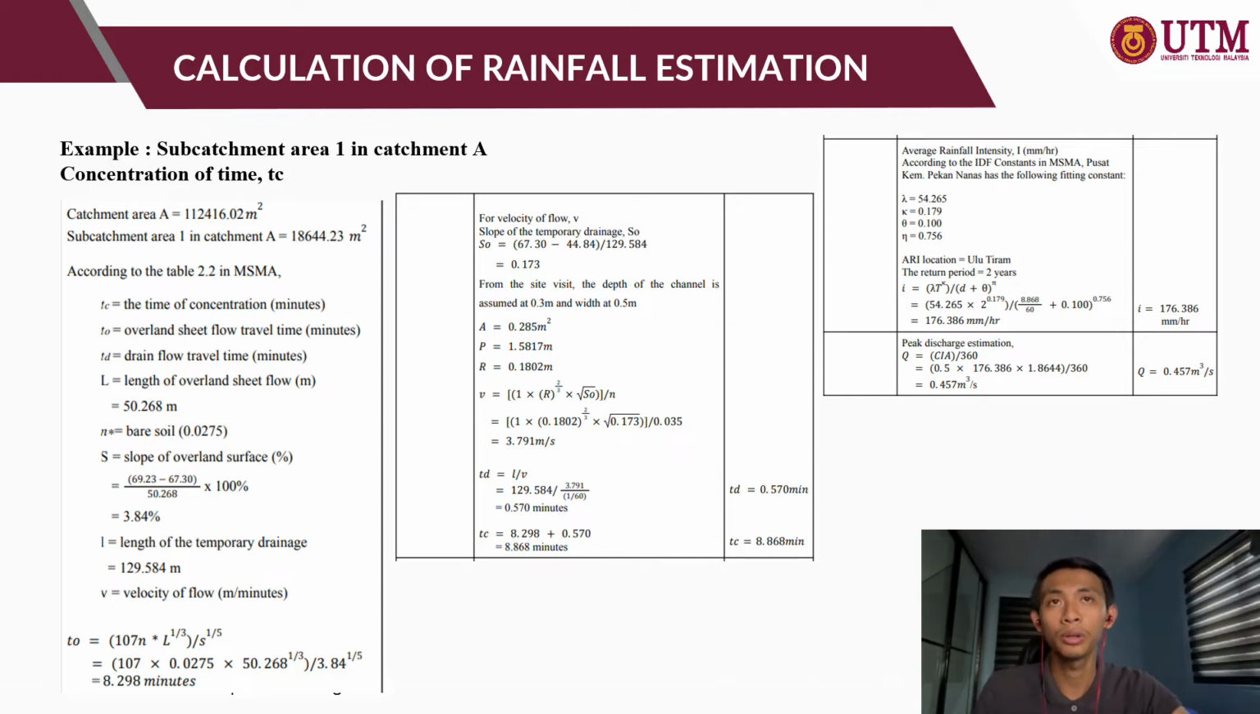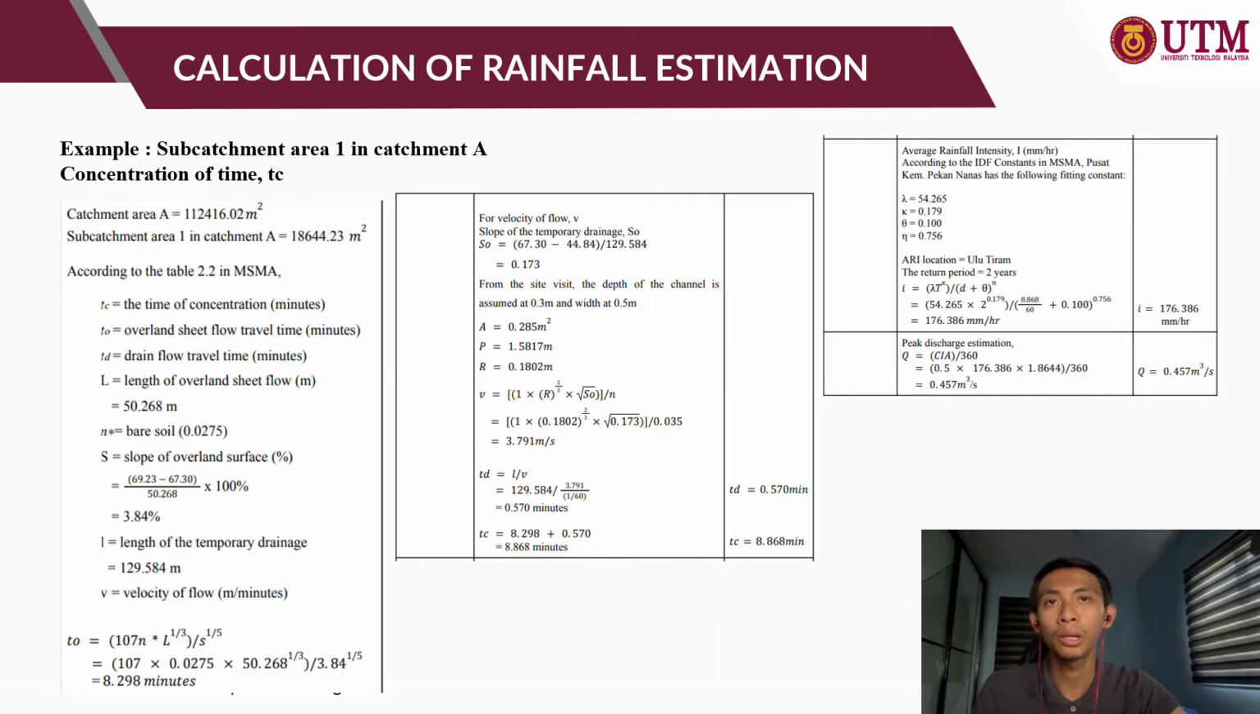To find the average rainfall intensity I, according to the IDF constants in MASMA, Pusat Perkhidmatan has the following fitting constants: lambda is equal to 54.265, K is 0.179, theta is equal to 0.1, and N is equal to 0.756. The ARI location is in Ulu Tiram, and the return period is 2 years, as we mentioned before. And we use the equation I equals lambda T to the power of K over D plus theta to the power of N, and then we substitute the values, and we got 176.386 mm per hour.